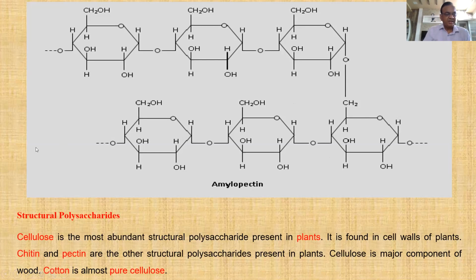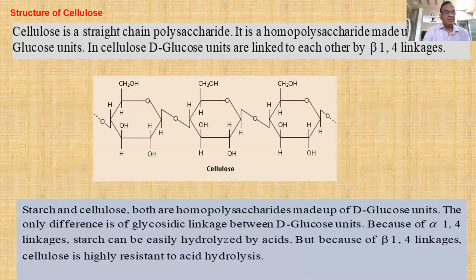Now structural polysaccharides. Cellulose is the most abundant structural polysaccharide present in plants. It is found in the cell walls of plants. Chitin and pectin are very good examples. Cellulose is a major component of wood, we know. Cotton is almost pure cellulose. So the structure of cellulose is similar, just that this is a beta linkage, nothing more: a beta-1,4-glycosidic linkage. It is made up of a large number of glucose units.